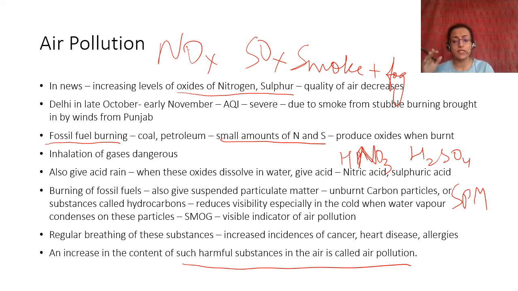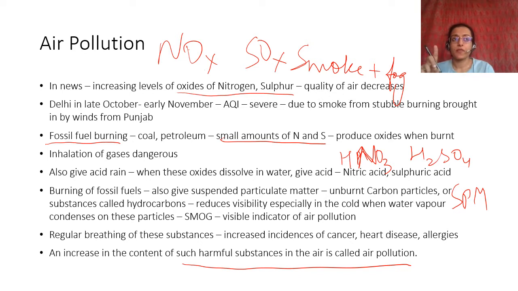What kind of substances? You have suspended particulate matter called SPM, right? Which causes smoke plus fog, smog in the winters, especially in North India. And then you have oxides of nitrogen and sulfur in general by themselves, and also mixed with water they form acid rain. So all of these things make up air pollution. And also there is one more air pollutant, ozone.